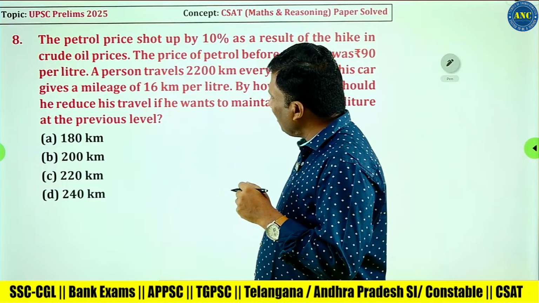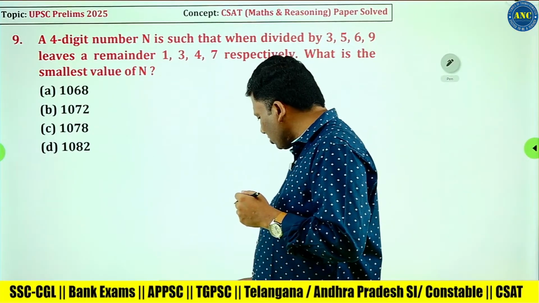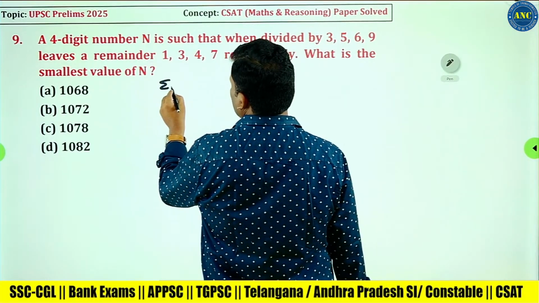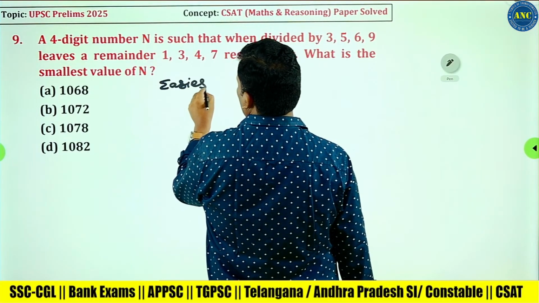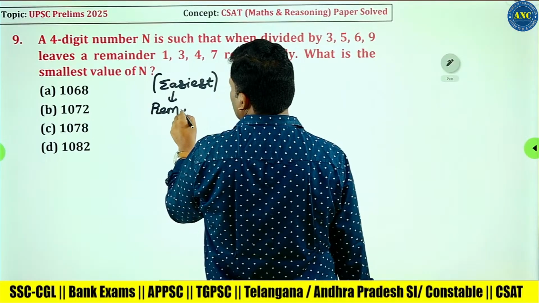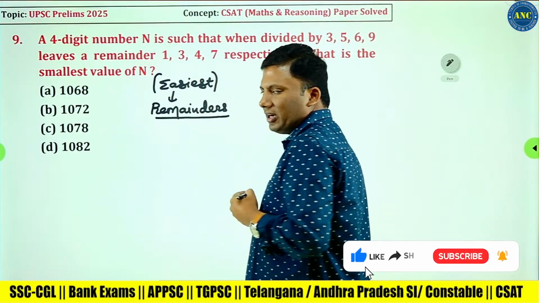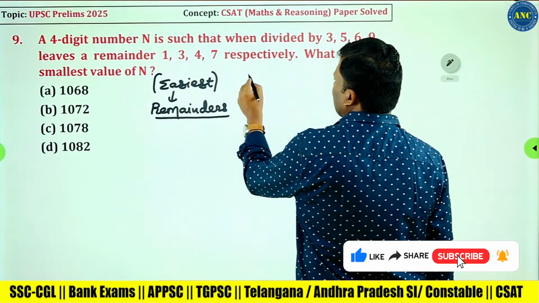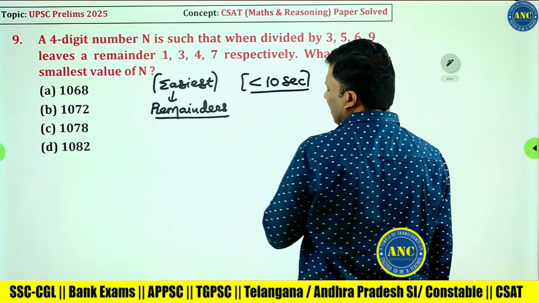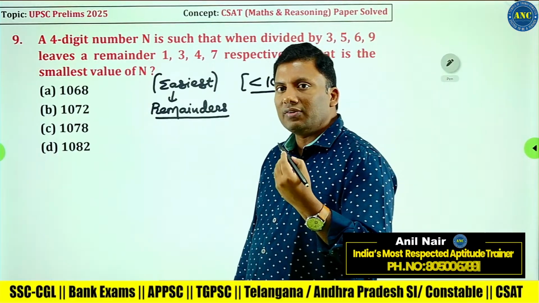Let me see if there are any easy questions that can be done. First we will solve all the easy questions which can be solved in less than 1 minute. Now see, easiest question it is. This is an easiest question based on remainders. This hardly will take 10 seconds to solve. Let me solve a few questions which can be solved in 10 to 20 seconds. These are the questions which you must solve in your examination.